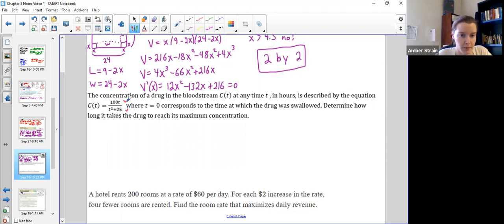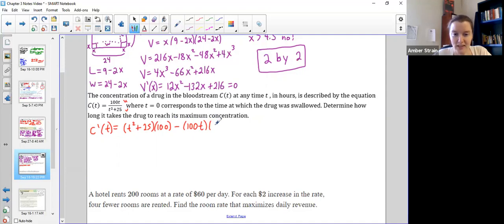Okay, here's my top and bottom, my u and v. So remember the derivative of a quotient, so that's t, is found by taking low d high, means the original denominator times the derivative of the numerator, minus high d low, the original numerator times the derivative of the denominator.